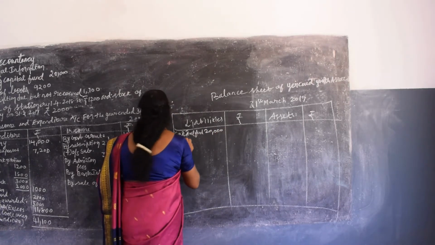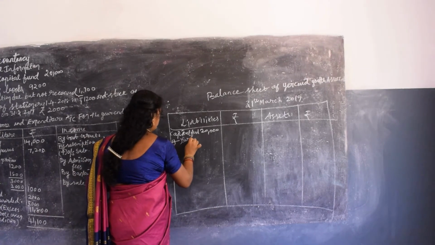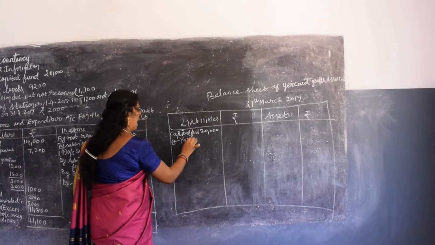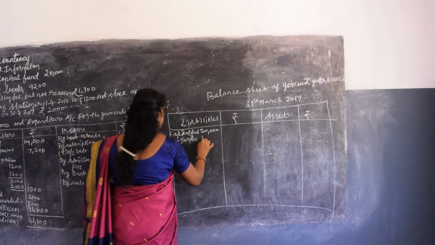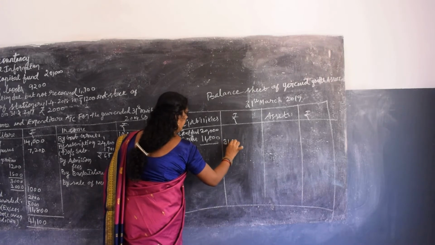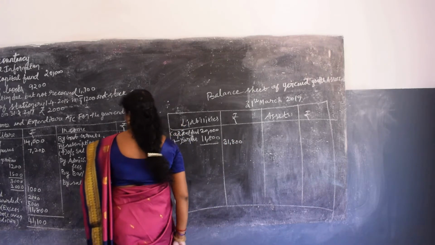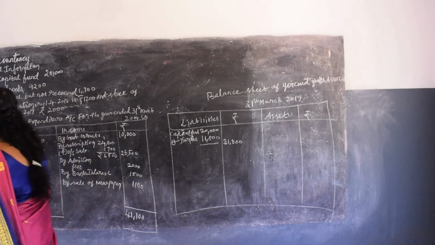Then we add the surplus. What is the surplus amount? Surplus means you should add and deficit means you should subtract. Surplus is 11,800. That gives 31,800. Yes. Then next, check what adjustments should come on the liability side.